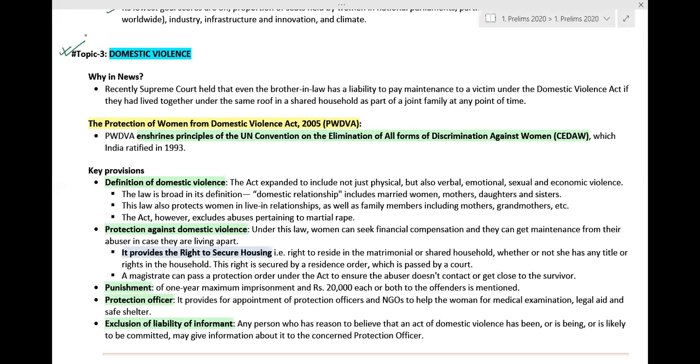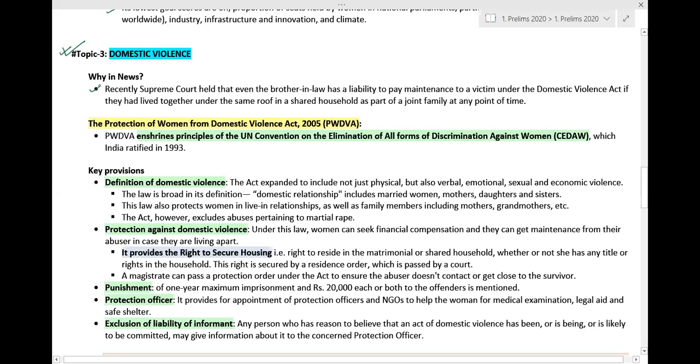During the COVID-19 pandemic, it was reported that women globally were facing double the amount of domestic violence as compared to normal situations. So that's why it was also in the news.